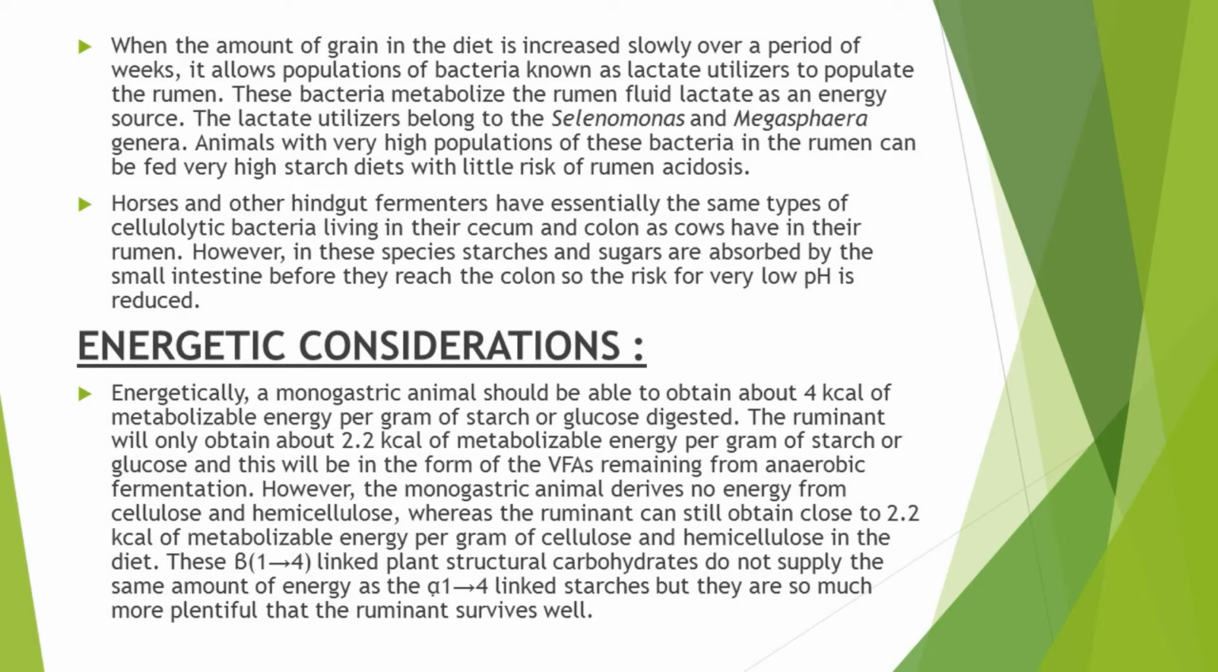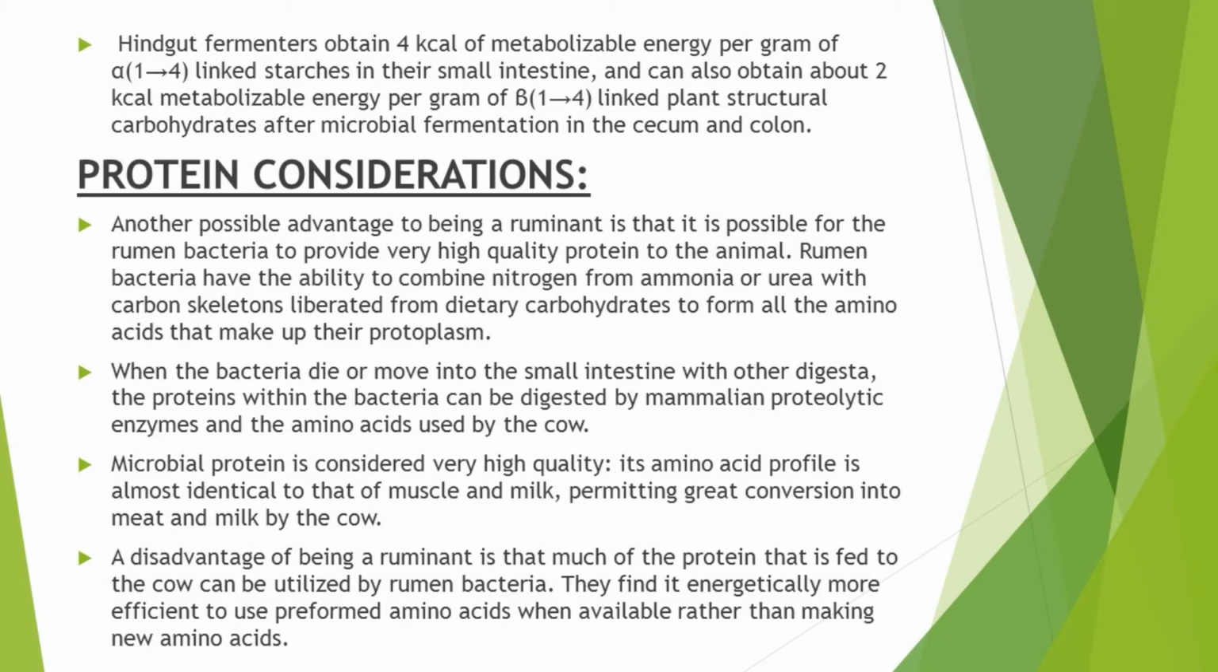But in ruminants, the amylolytic bacteria break the alpha 1,4 linkages of the starch and then utilize the breakdown products for their own energy source. After this, they ferment the starches and sugars to lactic acid and volatile fatty acids, and these volatile fatty acids are then utilized by the host for energy. Because of this, monogastric animals obtain about 4 kilocalories of metabolizable energy per gram of starch or glucose digested, and ruminants obtain 2.2 kilocalories.